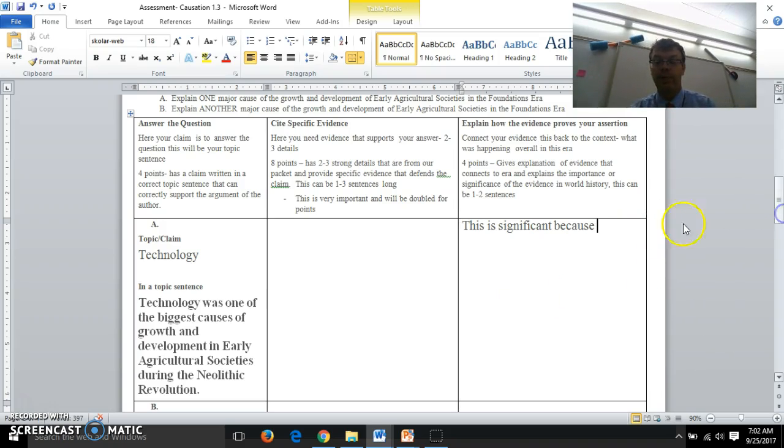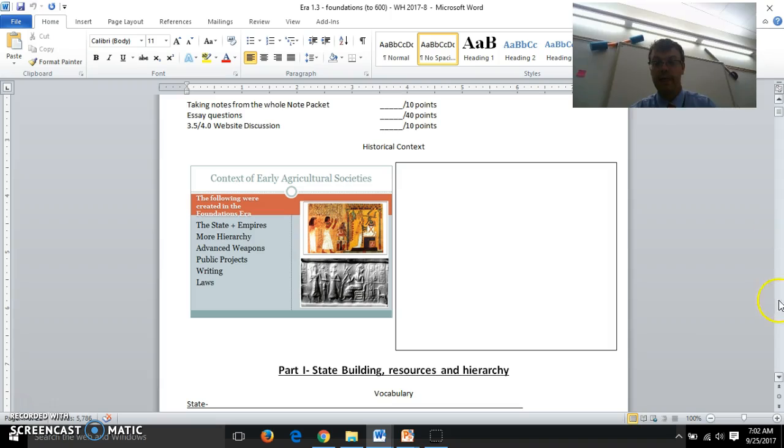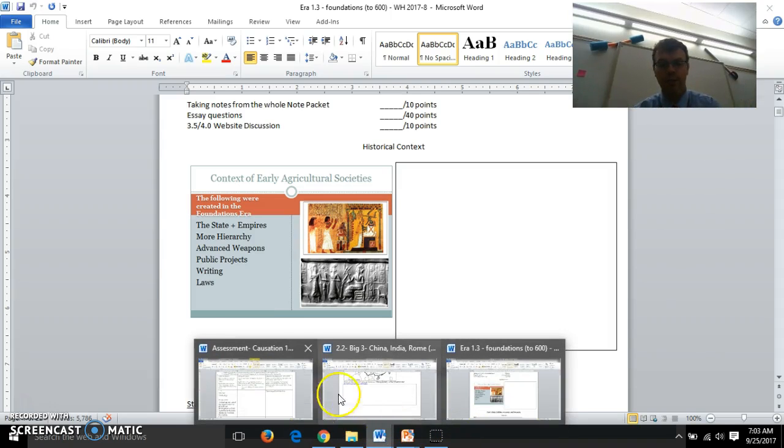I might say something like this is significant because, well then where do I have to go? I'm going to go back to my context in here. This is significant because, why is technology significant? Oh, I know why it's significant. Because having this technology, like those chariots and those weapons that were so cool, allowed people of the early agricultural societies to form states and empires. Which allowed them to have more laws, which allowed them to advance and led to empires and even to the countries we have today. Yeah, that sounds kind of cool.